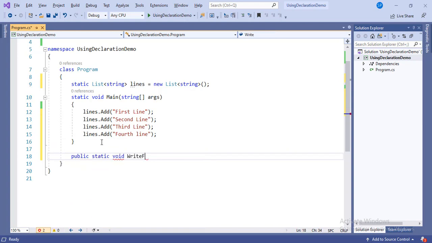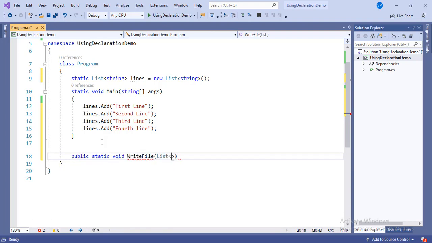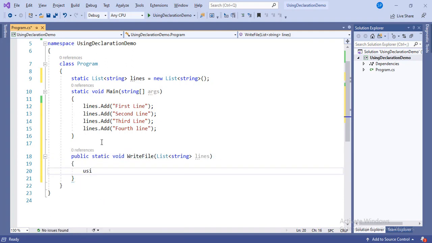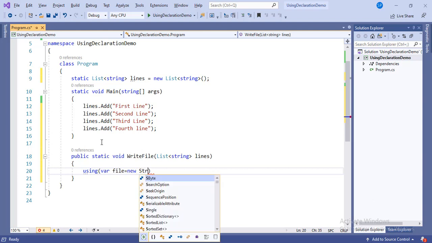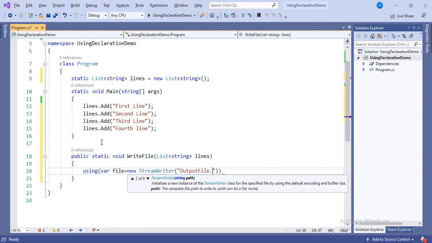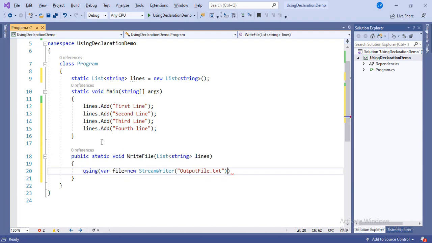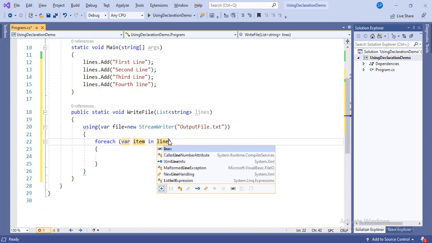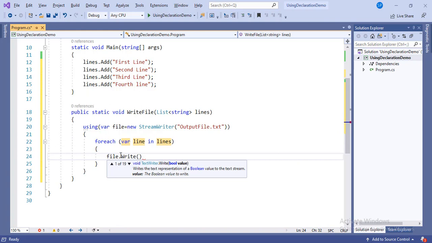Let's create another method. This WriteFile method has one parameter of list of string type. Now I am writing a using statement, and inside this I am creating an object of StreamWriter with file path and assigning this object to the file variable. Now I will loop through the lines and write each line in this file.